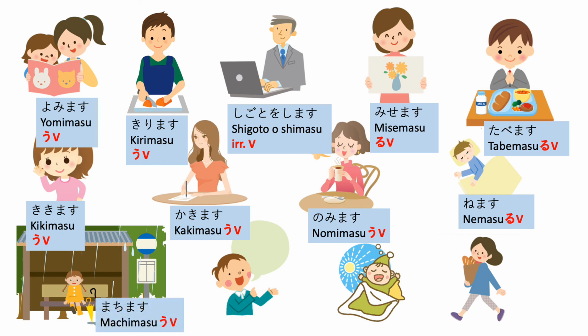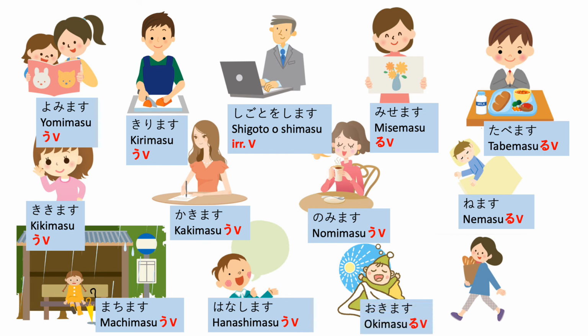So 待ちます. This is a u-verb. Dictionary form is 待つ. 待ちます, 待つ, and it ends with つ. So って. So te-form is 待って. Next is 話します. Dictionary form 話す. So, from the song, す して. So this is 話して.